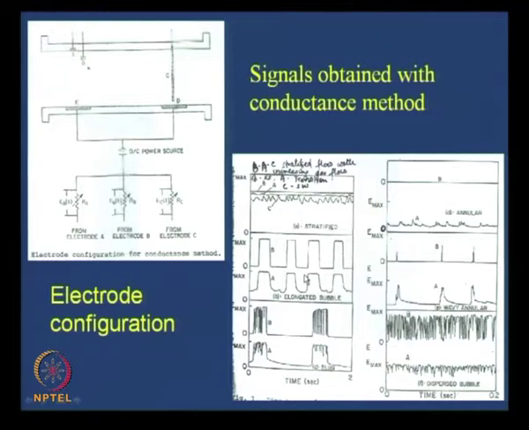The moment we get slug, what happens? A lot of aeration occurs in the liquid slug. Due to aeration, a large number of bubbles come and hit the probe. So although the average voltage lies at a higher Vmax, we have a large number of fluctuations; then a large Taylor bubble, again a large number of fluctuations. So this is slug. You can see plug and slug are very well differentiated.